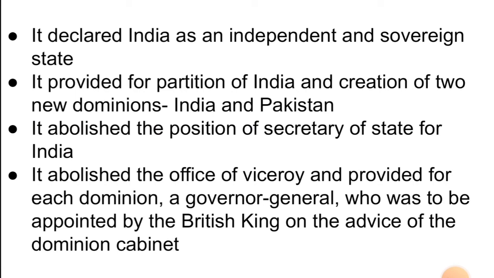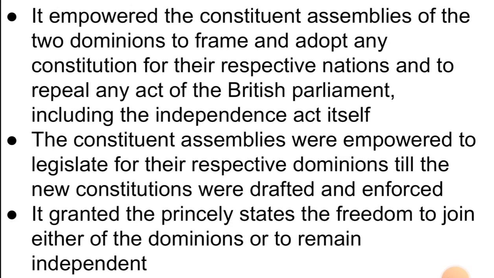So two dominions were made, India and Pakistan. The position of Secretary of State was abolished. It declared India as an independent and sovereign state. It abolished the office of Viceroy and provided for each dominion a Governor General who was to be appointed by the British King on the advice of the Dominion Cabinet. In both the dominions the cabinets were formed, and on their advice, one Governor General was to be appointed for each dominion.